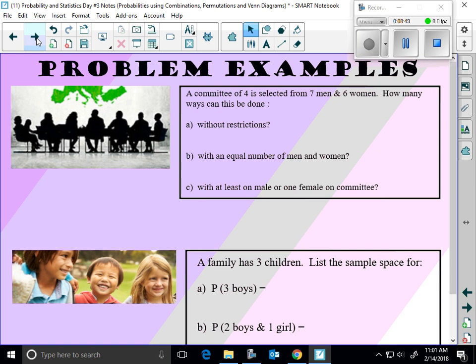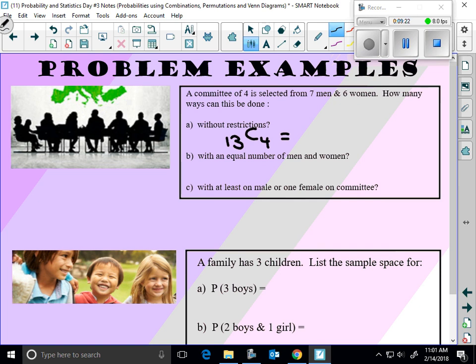A committee of 4 is selected from 7 men and 6 women, no restrictions, so it could be all men, all women, or a combination of them, right? Does it matter who is picked first for the committee? No, so you know it'll be a combination. So we have how many people? 13, and we're just choosing 4 of them. I don't know what that answer is, but whatever you get, that'd be your answer. That's the number of combinations or the number of groups, committees that would exist.